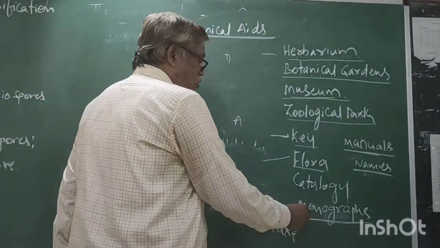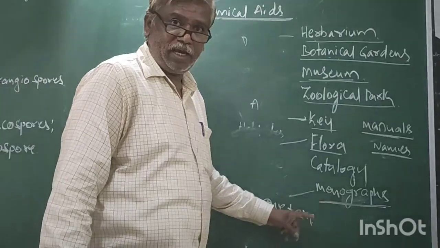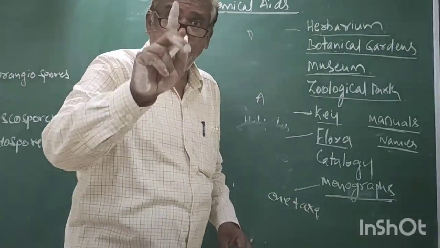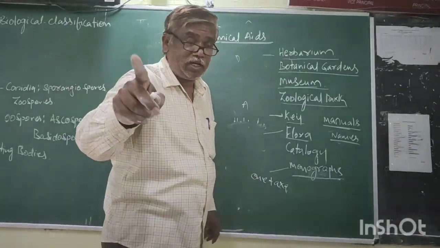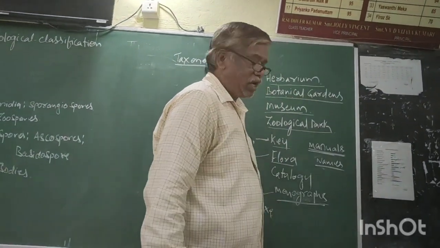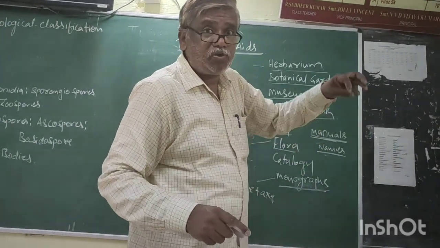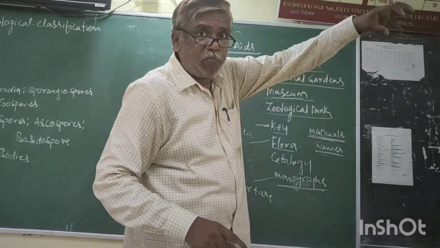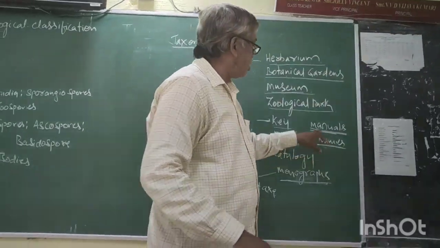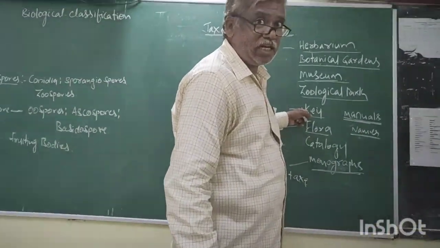Now, what is a monograph? This is the taxonomical aid which gives explanation of only one taxon in a particular area. Manuals give the information about the names of species in a particular area. These are called manuals, monograph, key, analytical.